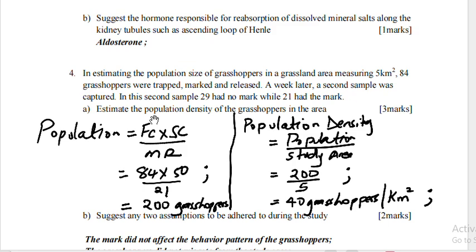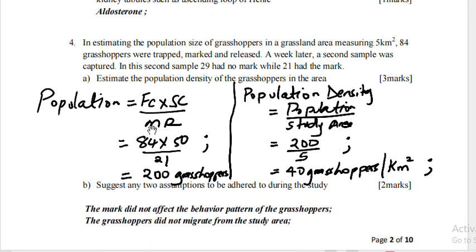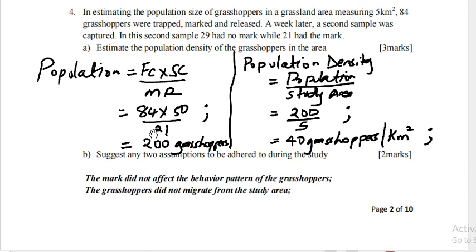Question 4. In estimating the population size of grasshoppers in a grassland area measuring 5 kilometers squared, 84 grasshoppers were trapped, marked and released. A week later, a second sample was captured. In this second sample, 29 had no mark, while 21 had the mark. Estimate the population density of the grasshoppers in the area.